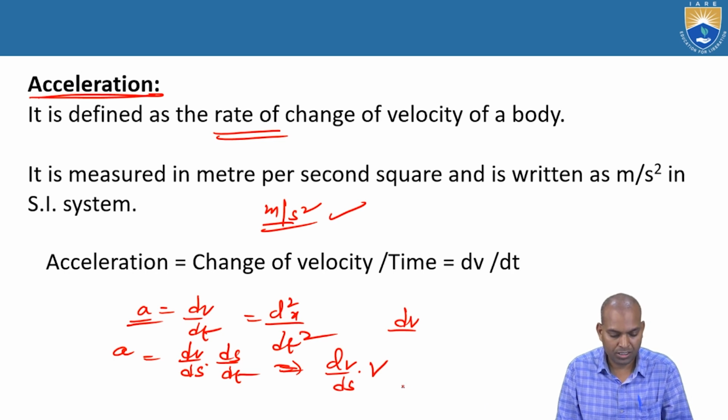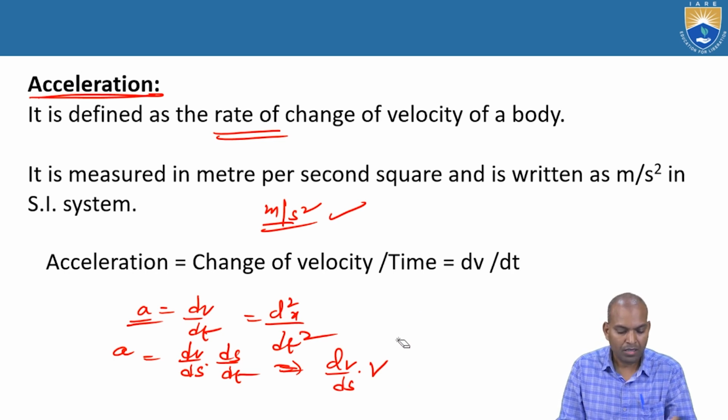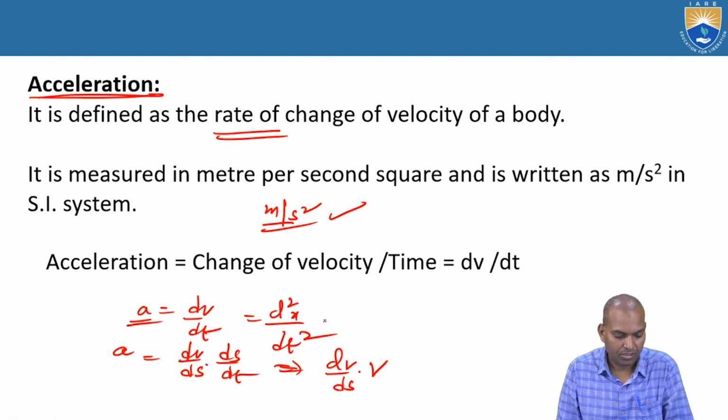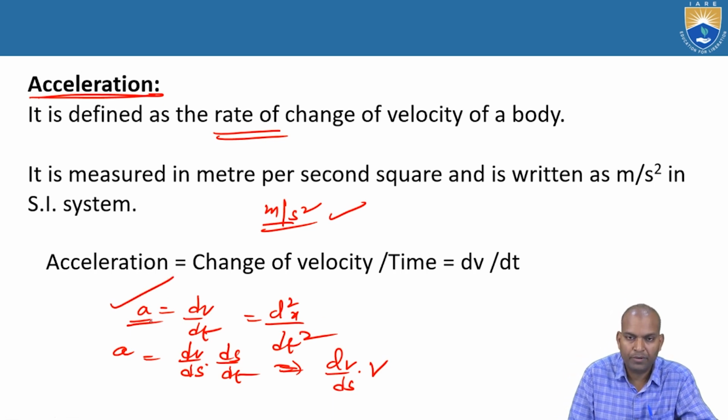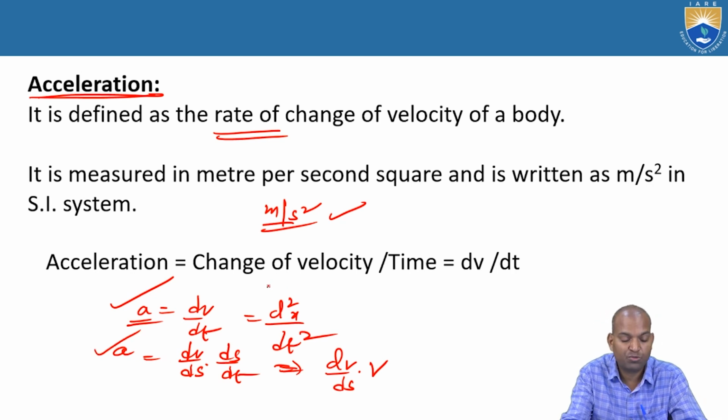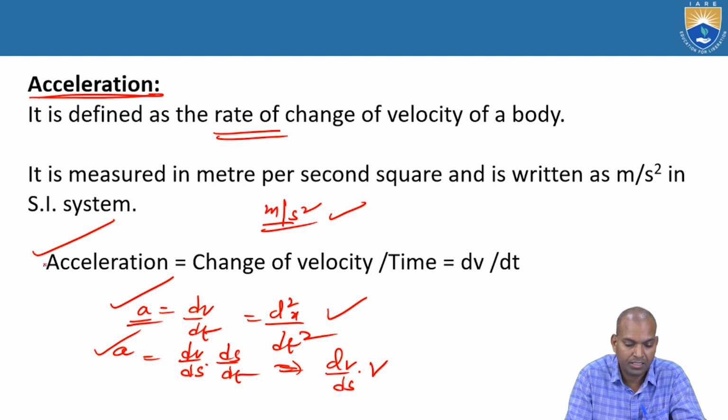So acceleration is in the form of v times dv by ds. Acceleration equals dv by dt, acceleration equals v times dv by ds, and also, in terms of displacement, acceleration equals d square x by dt square. This is the acceleration, change of velocity with time, dv by dt.